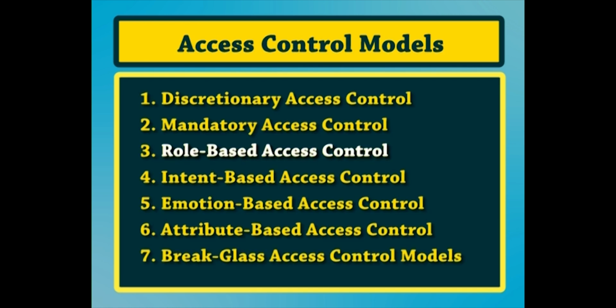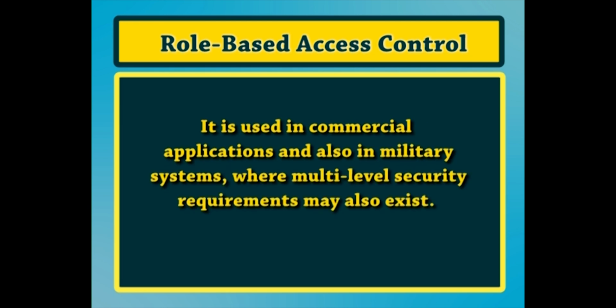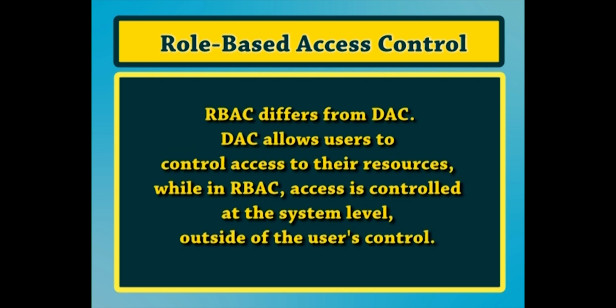Third access control model is role based access control. Role based access control is an access policy determined by the system, not by the owner. Role based access control is used in commercial applications and also in military systems, where multi-level security requirements may also exist. Role based access control differs from DAC in that DAC allows users to control access to their resources, while in role based access control, access is controlled at the system level outside of the user's control.